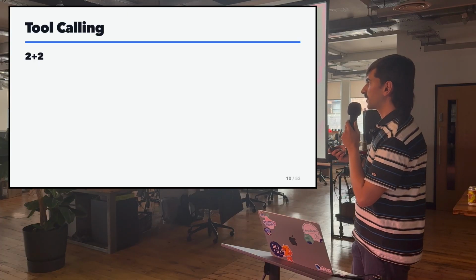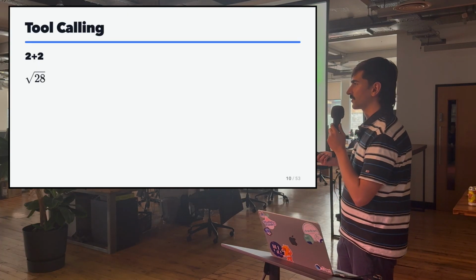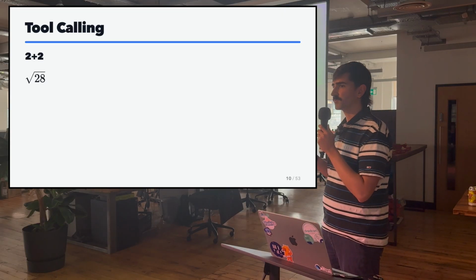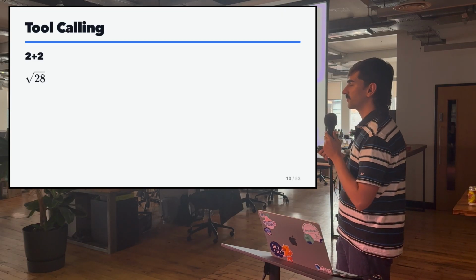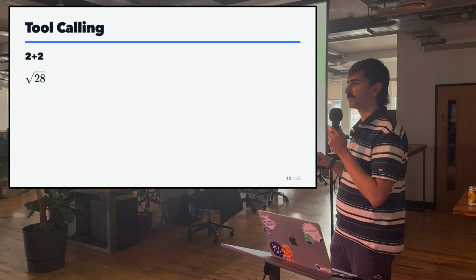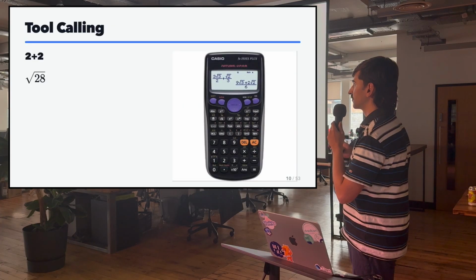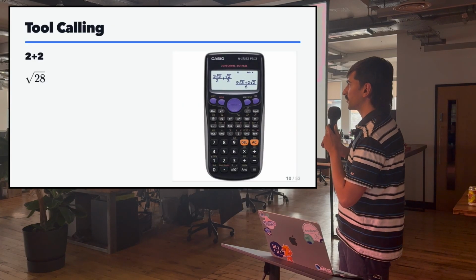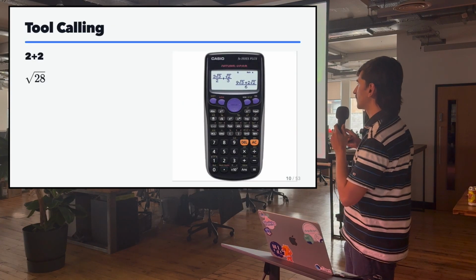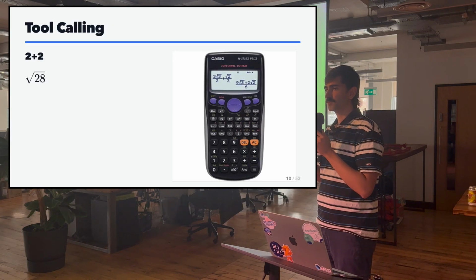However, if I ask you what the square root of 28 is, you probably need to use a calculator for this. And early LLMs were not great at this because they did not know how to calculate things. They just knew what was in the training data. Tool calling is a thing that modern LLMs have, where they have access to software and they can run operations and interface with real software.